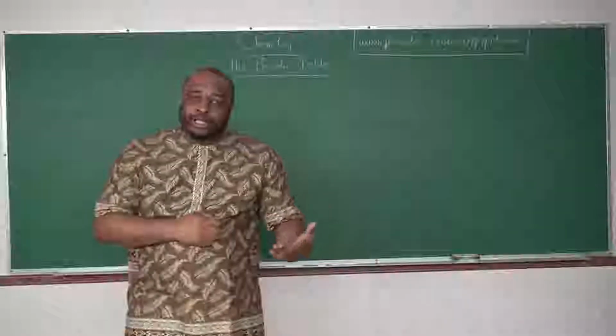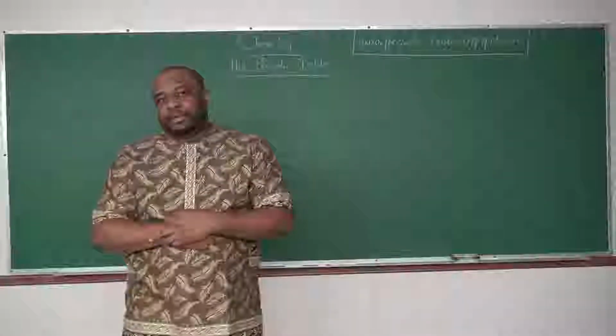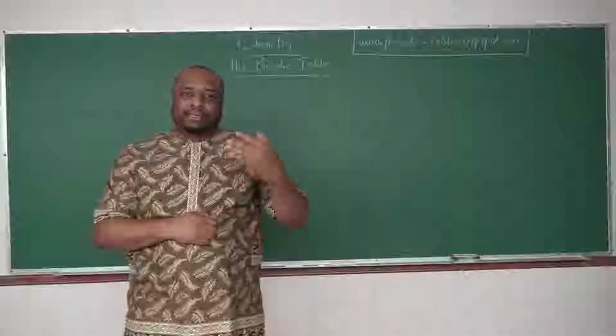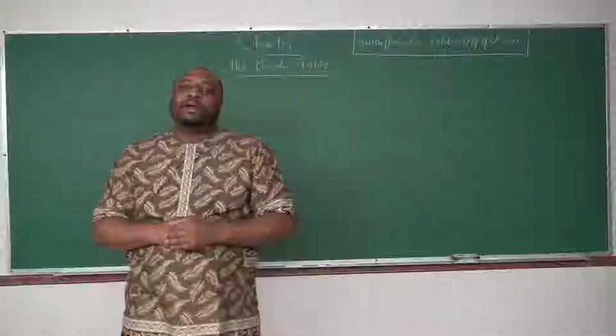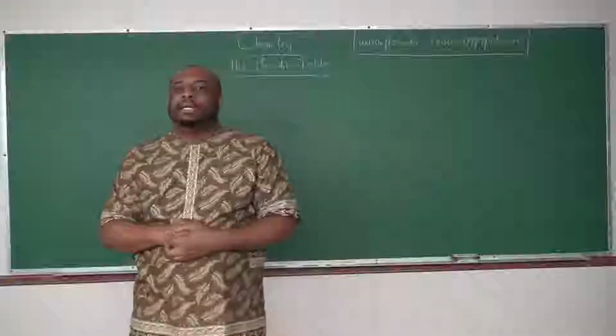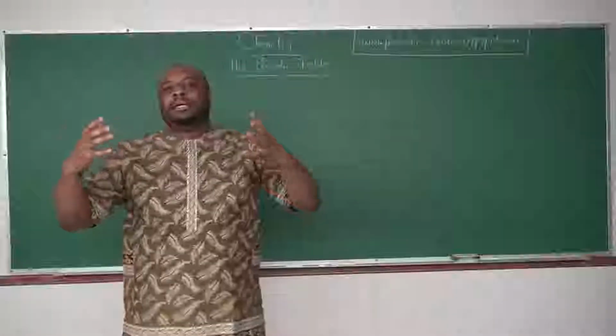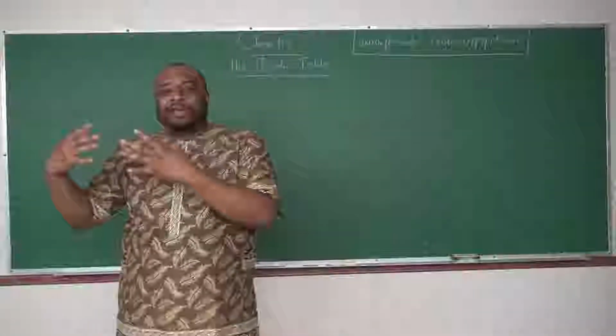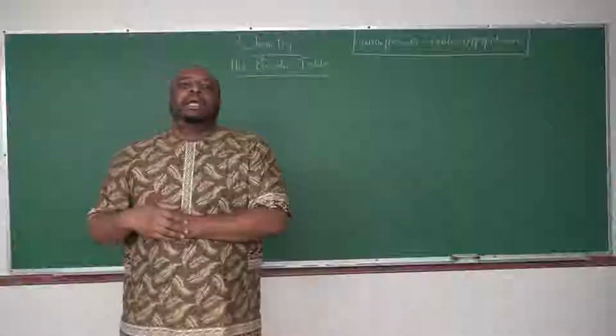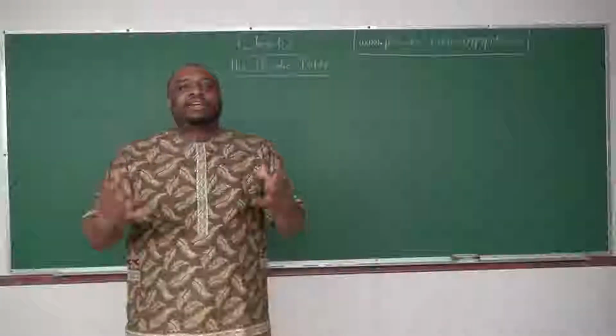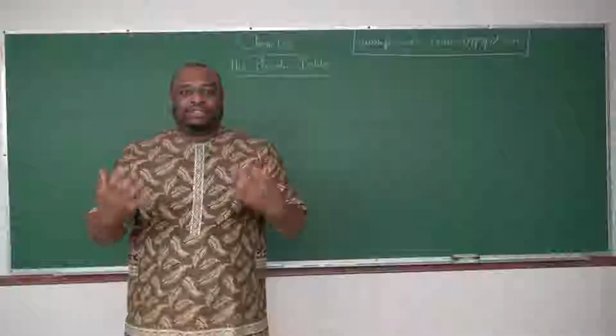The number of protons in the atom of an element is also equal to the number of electrons in the atom of the element. Because the number of protons is equal to the number of electrons, the atom of an element is neutral.